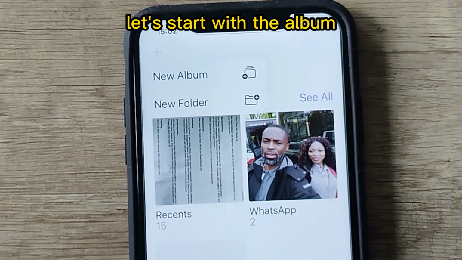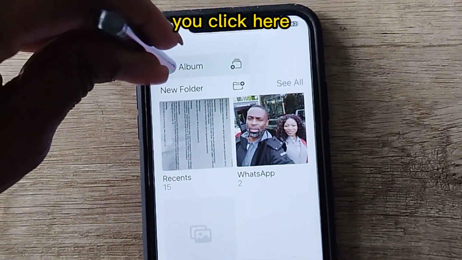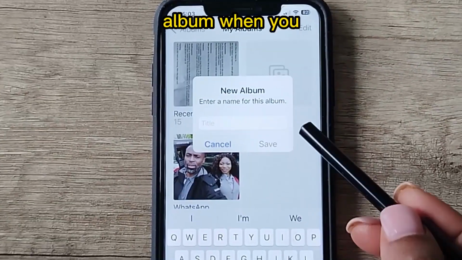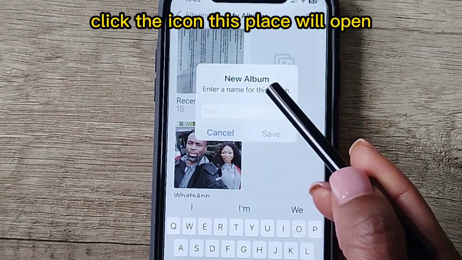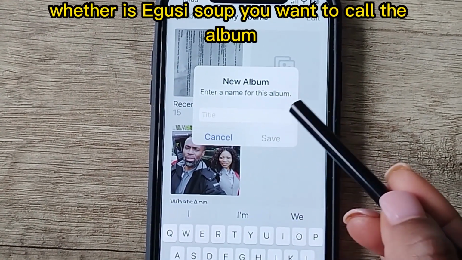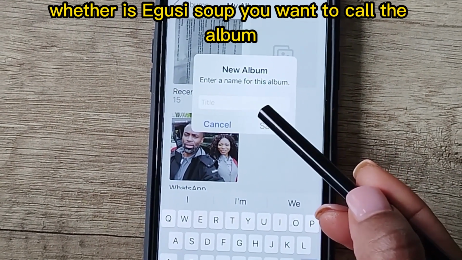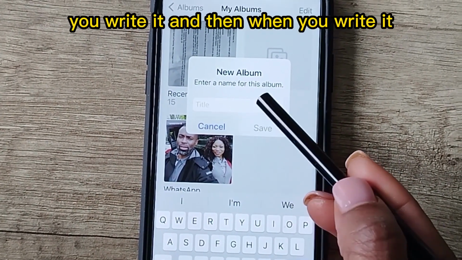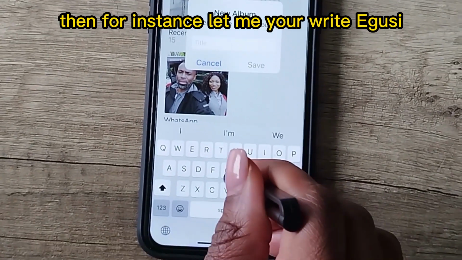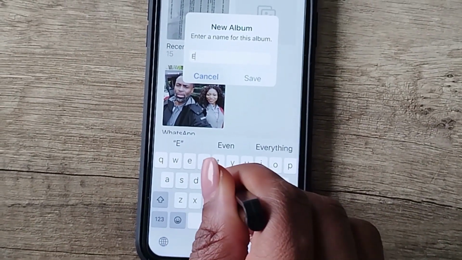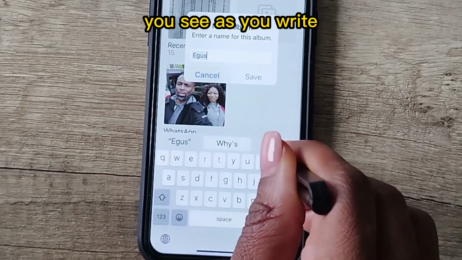Let's start with the album. You click here, album. When you click the icon, this place will open. Then you write whatever you want to call the album. For instance, let me write a name.